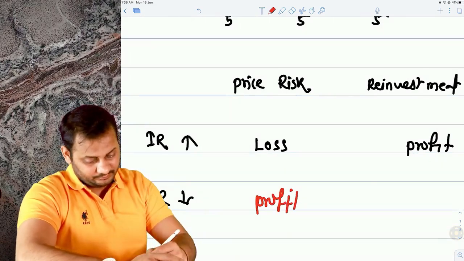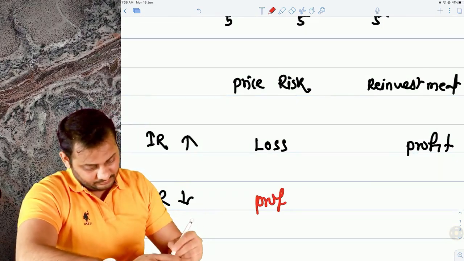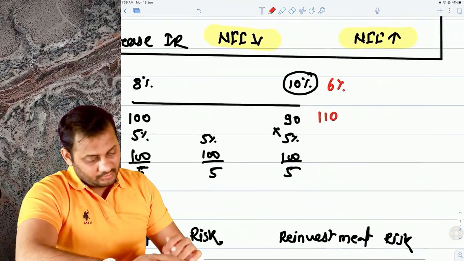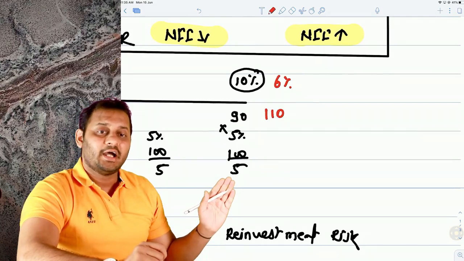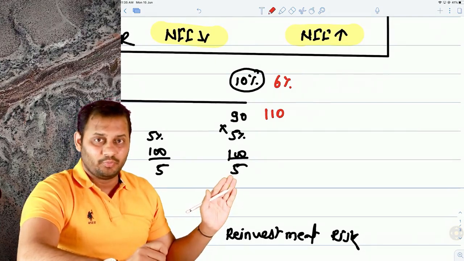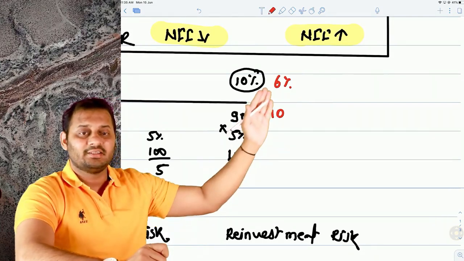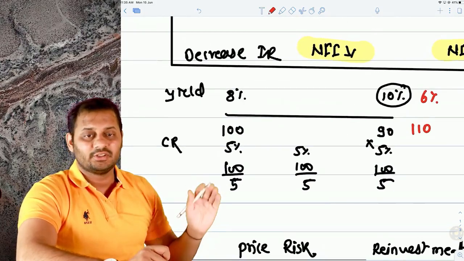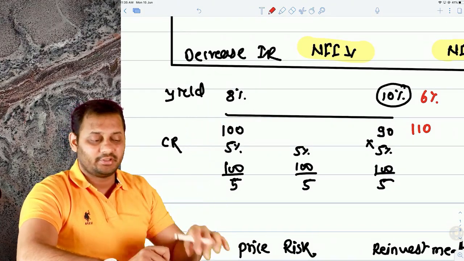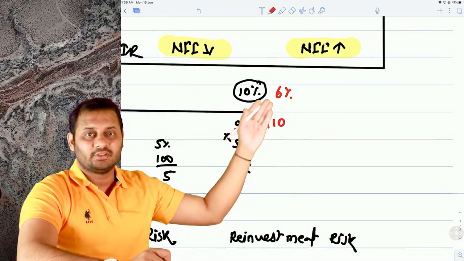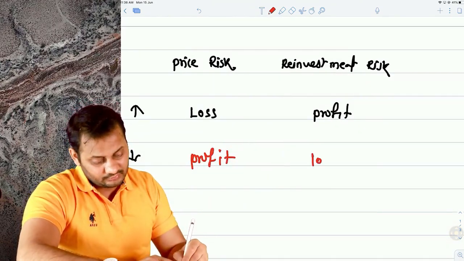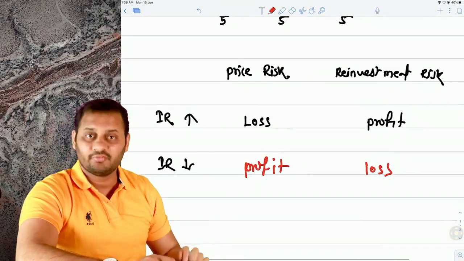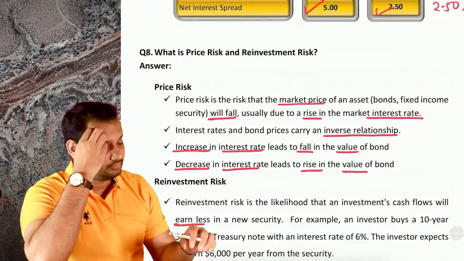But I will be able to reinvest this coupon that I have received at a lesser interest. Earlier I was investing the same 5 rupees at 8%, now I am getting only 6% on that. So this is a reinvestment risk loss, and this is your final table. Let's have a look.